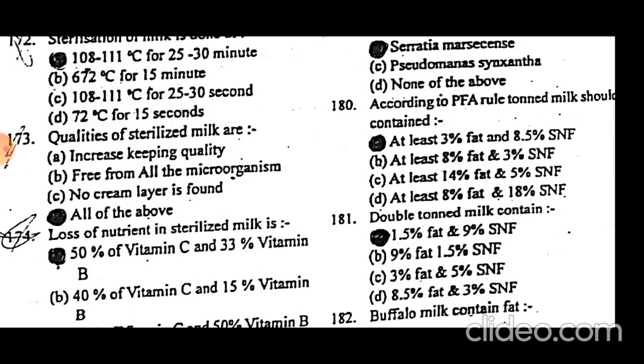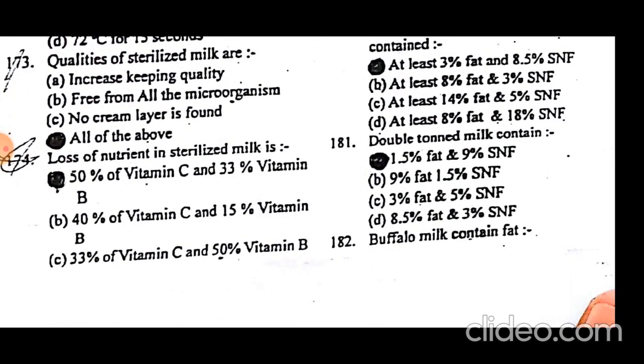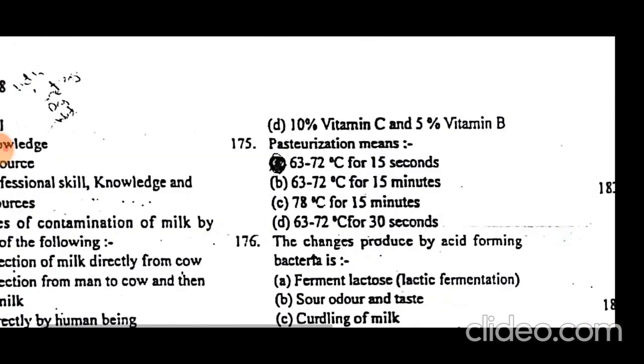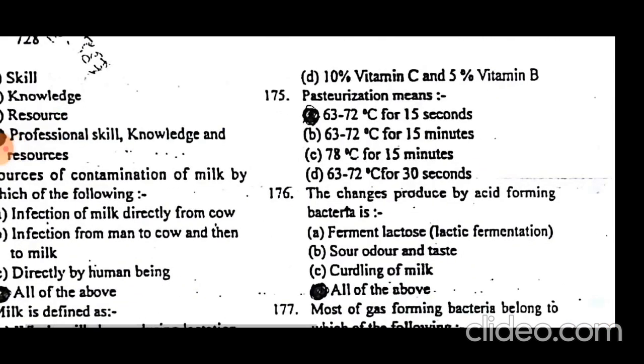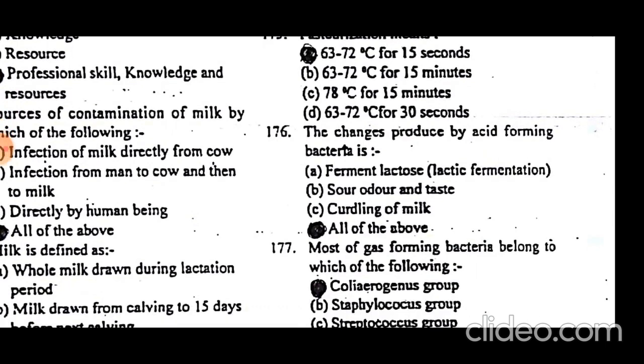Qualities of sterilized milk are all of the above: increased keeping quality, free from all microbes, and no cream layer is found. Loss of nutrients in sterilized milk is 50% of vitamin C and 33% of vitamin B. Pasteurization means 72 degrees centigrade for 15 seconds. The change produced by acid-forming bacteria is all of the above: bacteria ferment lactose by forming lactic acid so the pH of milk decreases and becomes acidic, with sour odor and taste and curdling of milk.